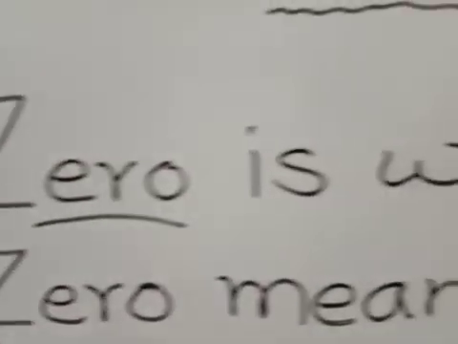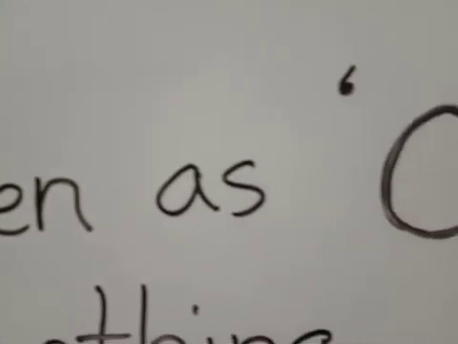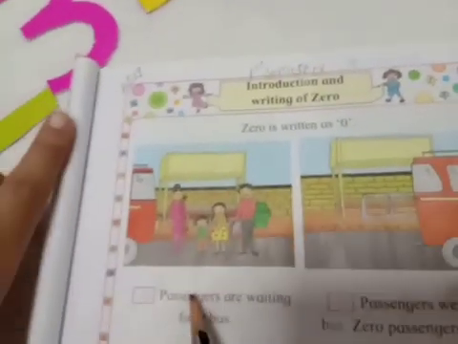Now, this is the Maths textbook of Standard 1, Introduction and Writing of 0. 0 is written as, see how 0 is written. Okay? I told you how 0 is written. Okay. Now, let's see what is given here in the picture.